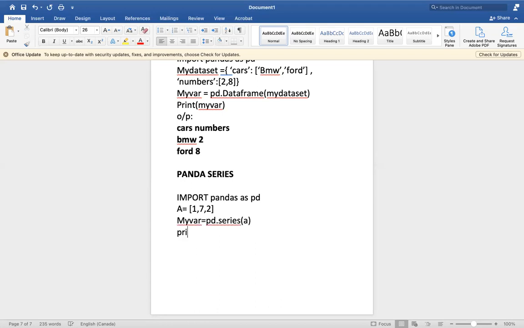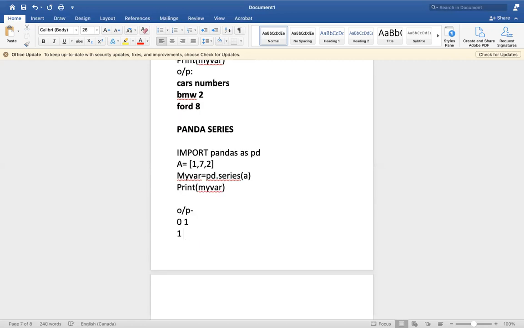And then if you print my variable, what is the output you will get? 1, 7, 2. Actually, if you take a list, a string, or an array, you will get the output as 1 comma 7 comma 2. But here it's different, because it prints the output in the form of a data set. So how will you get it? The 0th index is 1, and the first index is 7, right?